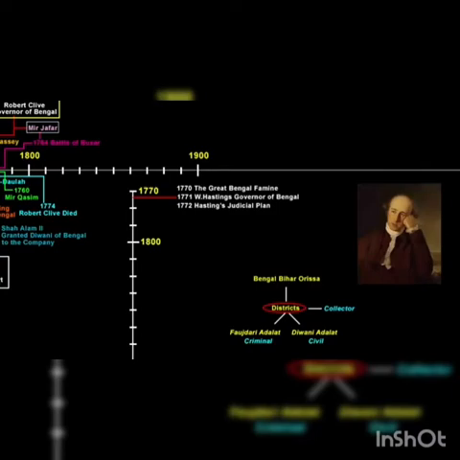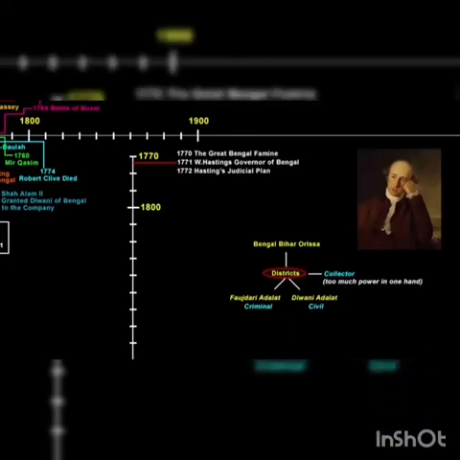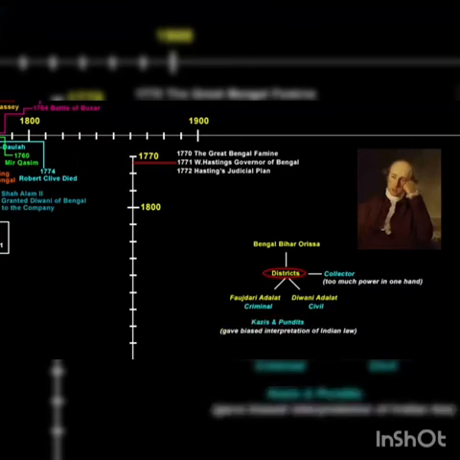But even this plan had a big defect. There were actually two huge defects in Hastings' plan. One was that now the collector acted as the administrator, the judge and the magistrate. If you see, too much power was given to a single official. And the second defect was the interpretation of the Indian law by the Qazis and the Pandits. Because relying on these native law officers while taking any judgment proved to be unsatisfactory. As you see, most of the time these Qazis and Pandits used to give an interpretation of the law which was well suited or biased to a certain section of the community. And that again created a divide.